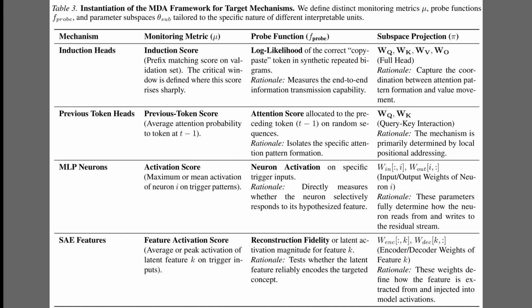Alright, for those interested in the implementation details, Table 3 specifies exactly how the framework targets each component. The first row details induction heads, using a prefix matching score to find them, and a copy-paste task to probe them. Crucially, the subspace projection includes all 4 weight matrices, query, key, value, and output, to capture the full circuit. In contrast, the second row shows that, for previous token heads, the analysis narrows down to just the query and key matrices. Finally, the bottom rows demonstrate how the method generalizes to MLP neurons and sparse autoencoder features.